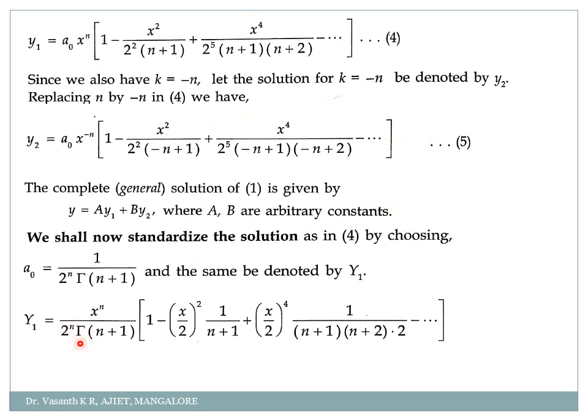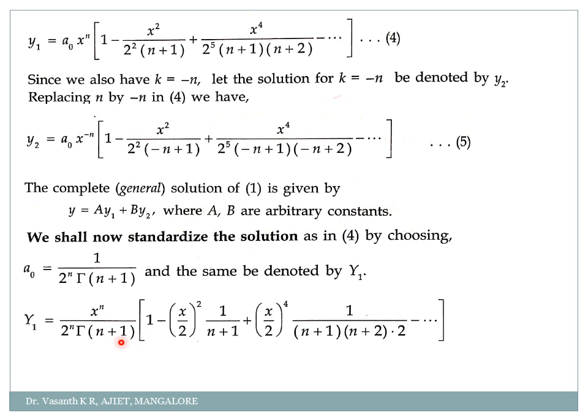So it will become x power n divided by 2 to the power n into gamma of n plus 1, into, remaining terms I will write as they are. 1 minus, I can write as x by 2 the whole square into 1 by n plus 1, plus x by 2 to the power 4 into 1 by n plus 1 into n plus 2 into 2, minus and so on. Clear? What did I do?